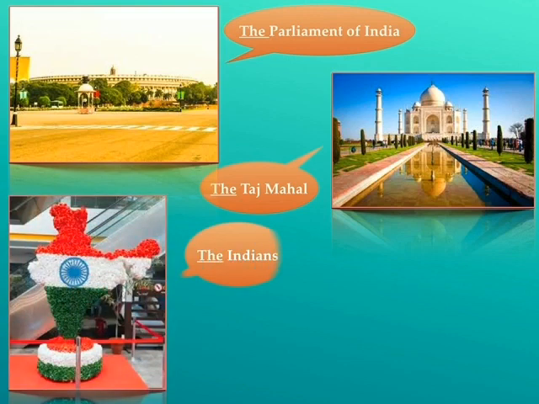The next image here you can see is that of India, but this represents the people of that country. That means the Indians. So when we are talking about the people belonging to some country, we have to use the article the. So we would be writing the Indians. In the same way we can say the Americans, the Britishers, etc.